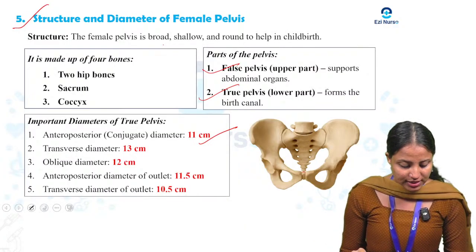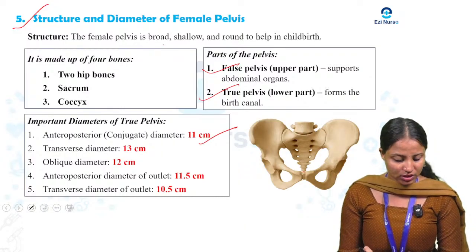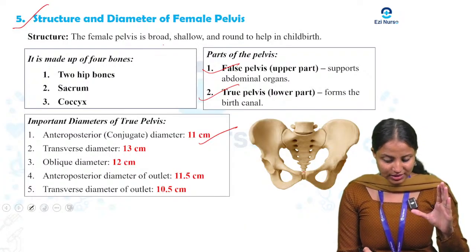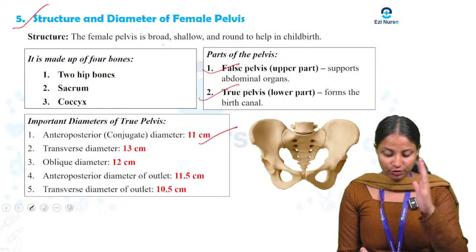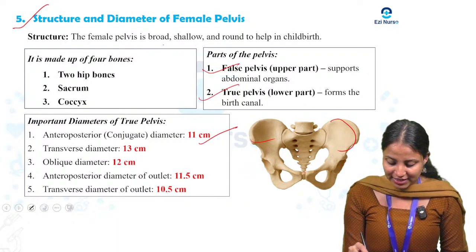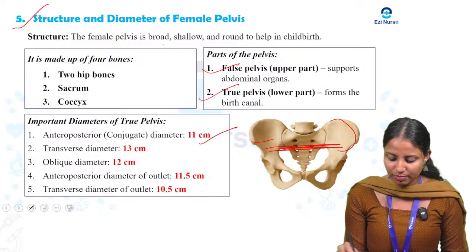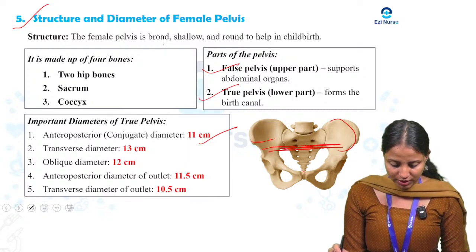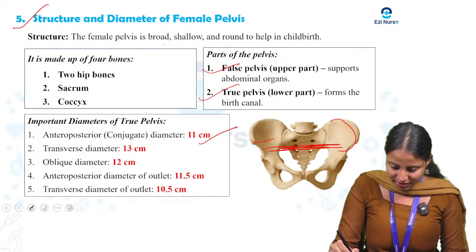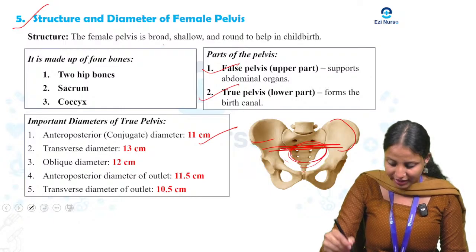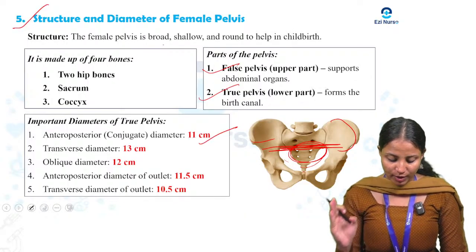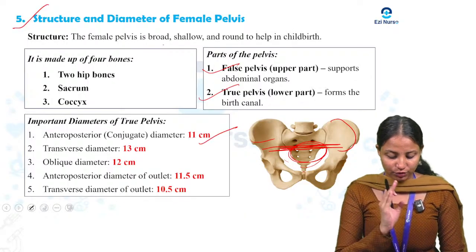Next you can see the transverse diameter. It is 13 centimeter. It is the widest distance between the two sides of the pelvic brim. This distance will be 13 centimeter. It shows the side to side width of the pelvic inlet. Inlet is the inside, this round we call the inlet.